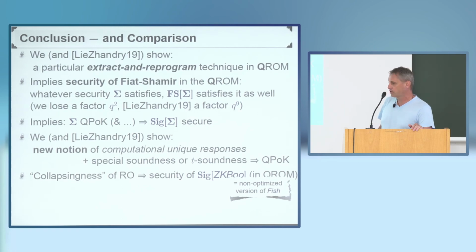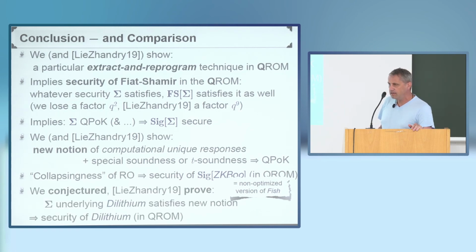Again, in the quantum random oracle model, of course. And then finally, in our work we conjectured, while Lee and Sandri introduced some additional machinery which allowed them to prove, for instance, that the sigma protocol underlying Dilithium satisfies this new notion, and therefore Dilithium is now also known to be secure in the quantum random oracle model. Dilithium is another signature scheme in the NIST competition for post-quantum secure signature schemes.